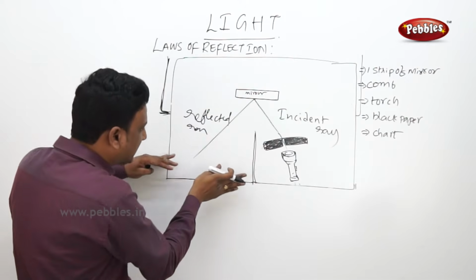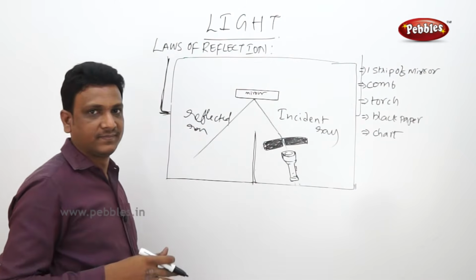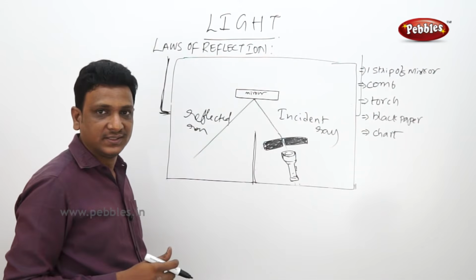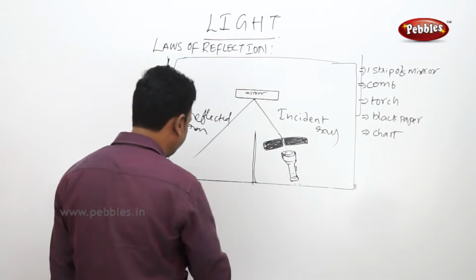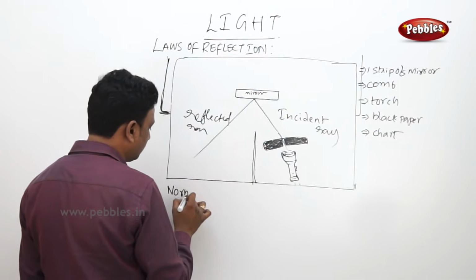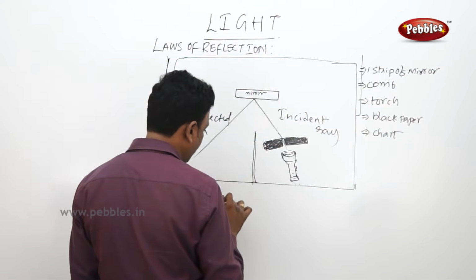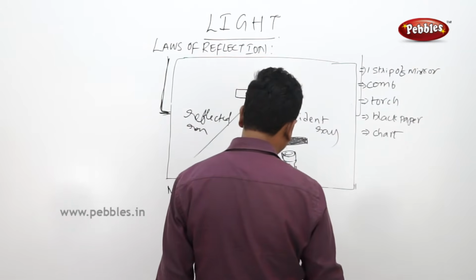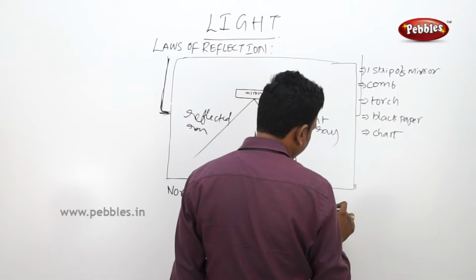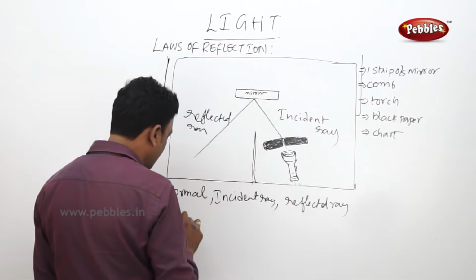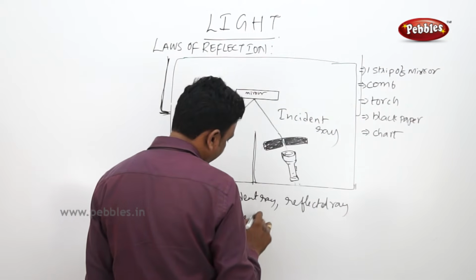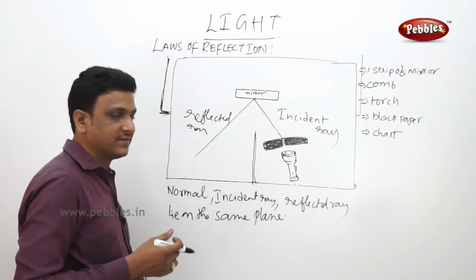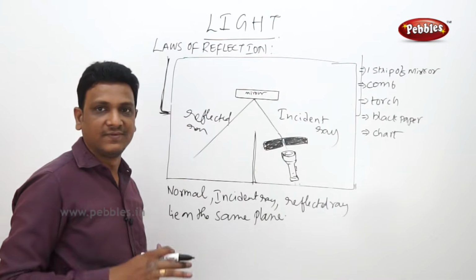But when you lower the chart, you cannot see the reflected ray. So what do you understand? Here we understand that the normal and the incident ray and the reflected ray lie on the same plane. So if you lower the plane, you can't see the reflected ray. So this is another law of reflection.